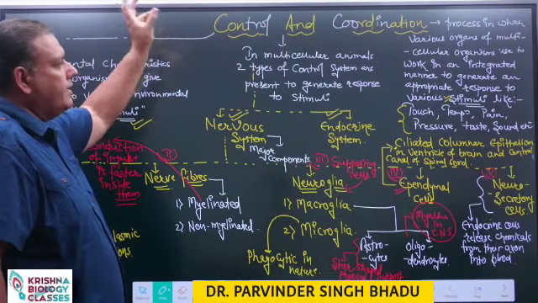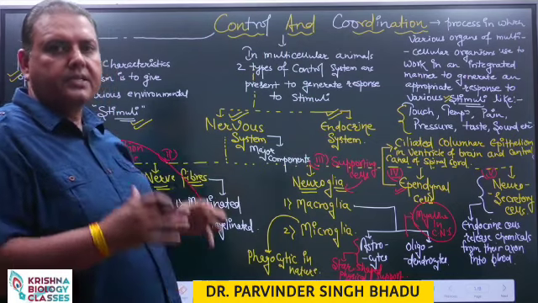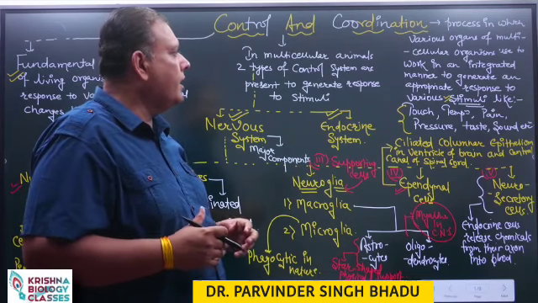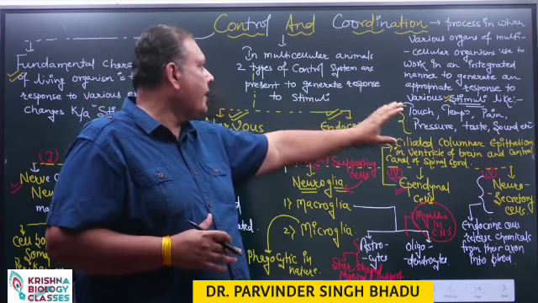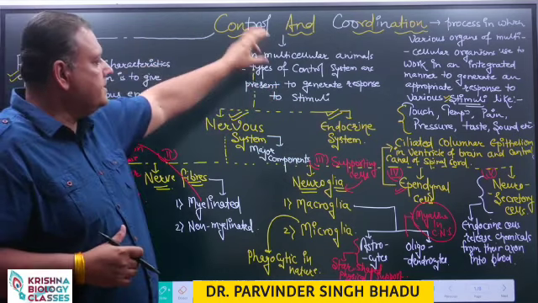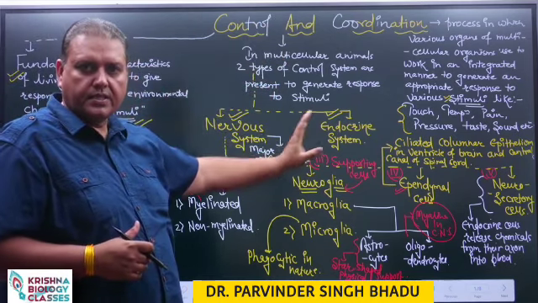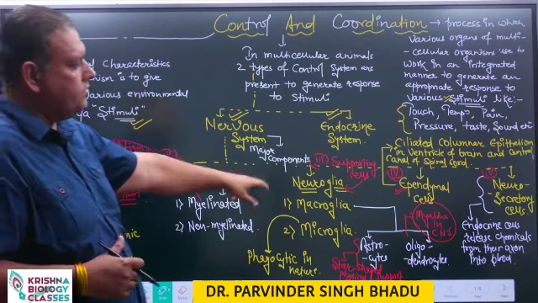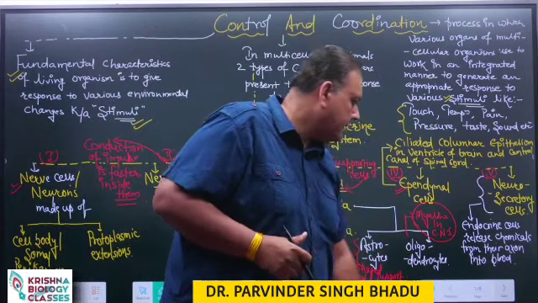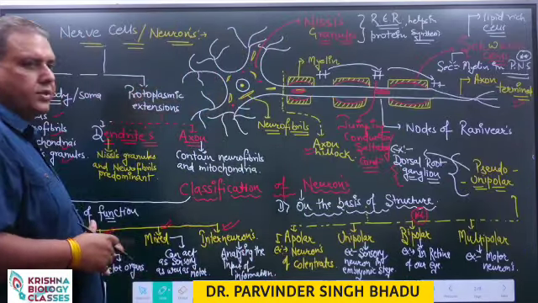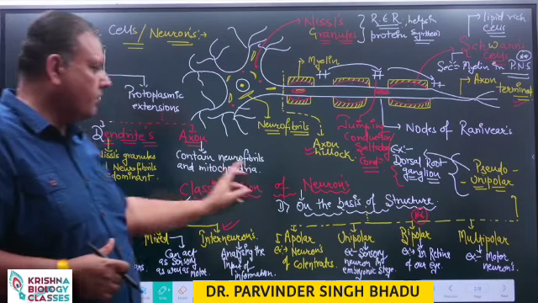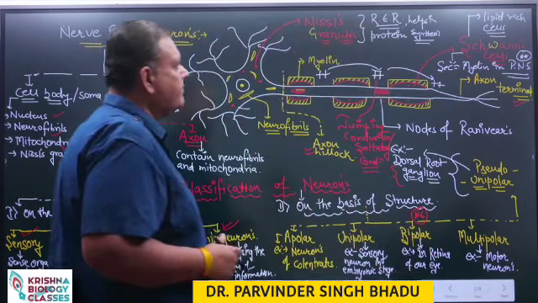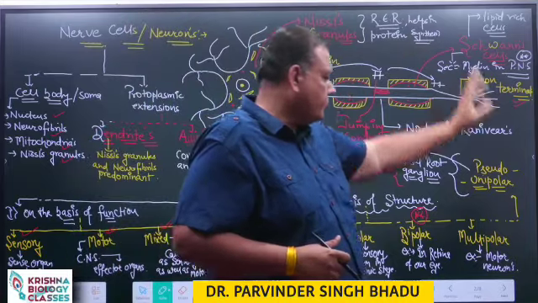So till now we have discussed what exactly the term control and coordination is: the process in which various organs and systems of our body give an appropriate response to the various environmental changes. This response is achieved with the help of the nervous system and endocrine system. The components of the nervous system are nerve cells, nerve fibers, neuroglia, ependymal and neurosecretory cells. Then the classification of neurons on the basis of their functions and structures; you need to remember that questions come from these classifications, and also nodes of Ranvier and Schwann cells.